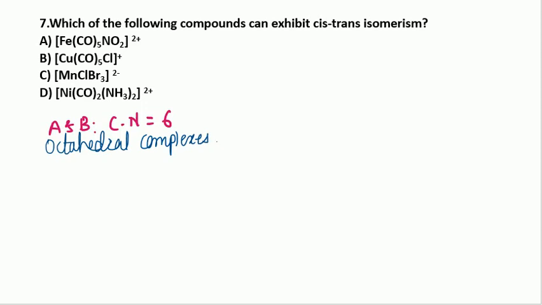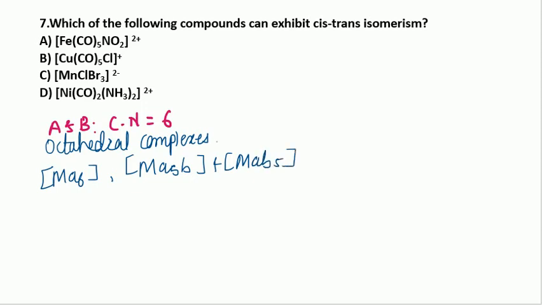Now in the case of octahedral complexes, we know that the complexes of type Ma6, meaning all the monodentate ligands are similar, then the types Ma5B and MaB5 do not show geometrical or cis-trans isomerism.